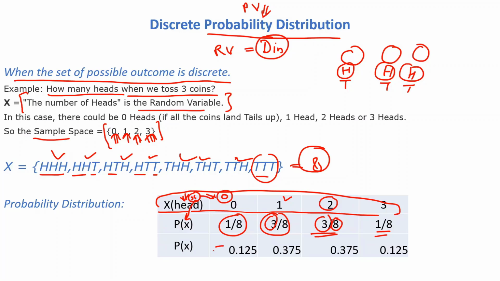If we do some calculation here, 1 by 8 gives 0.125 possibility, or 0.125 probability, corresponding to getting no head. So this type of distribution, if we provide it in the form of probability, is called a discrete probability distribution.